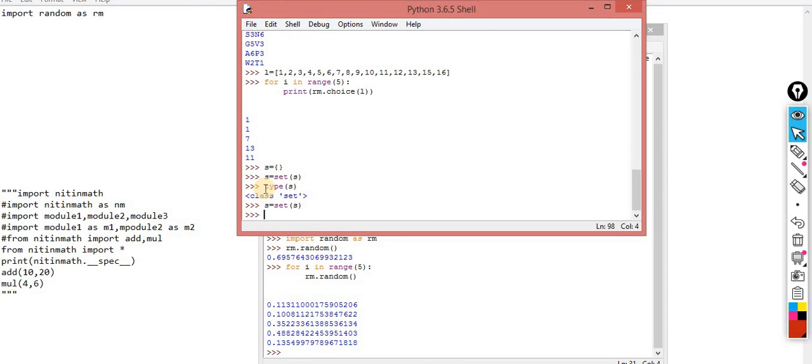So I am making a loop, that is the while true loop.